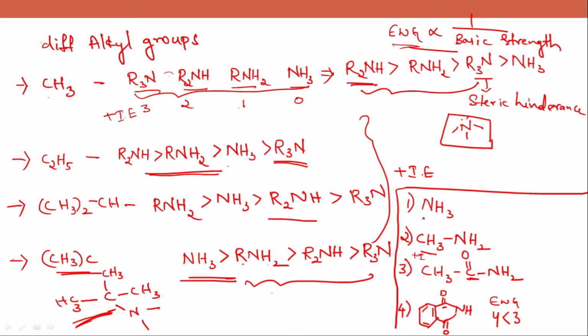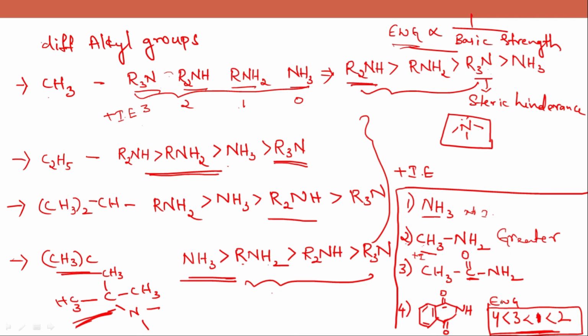And in the NH3 molecule, there is no plus I group. So second option has the greater basicity. So the order will be 1 and 2. So this is the increasing order of basicity of these four molecules. Okay, I hope you have understood this concept of basicity and determining it using